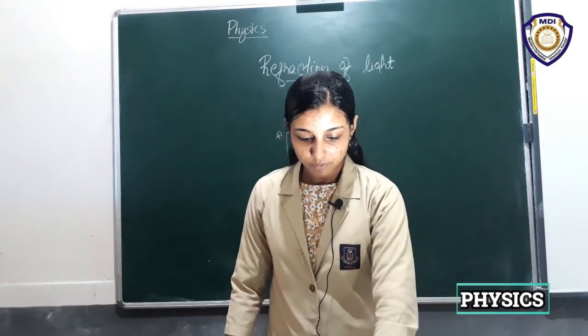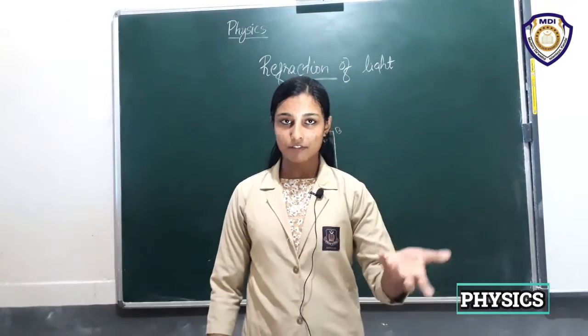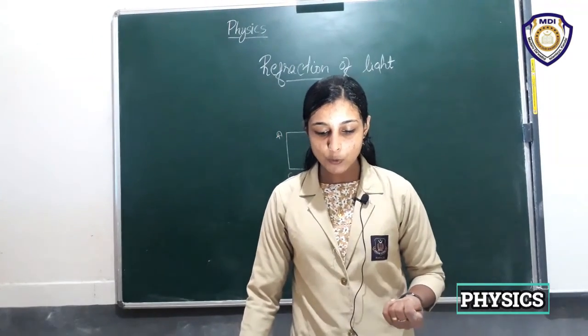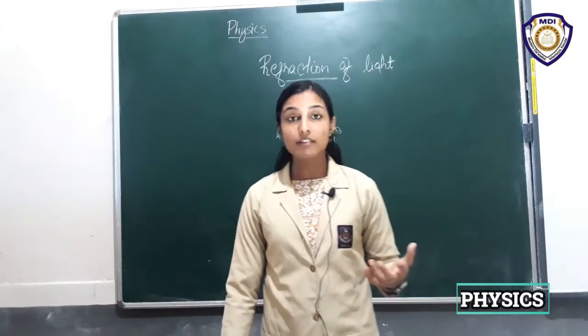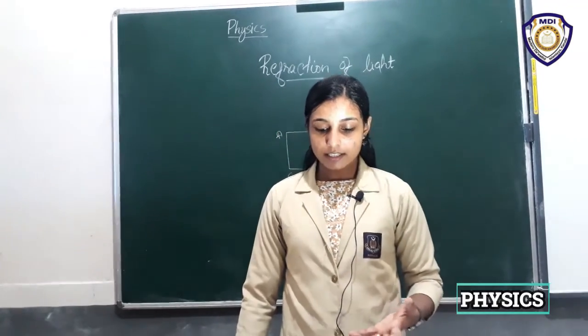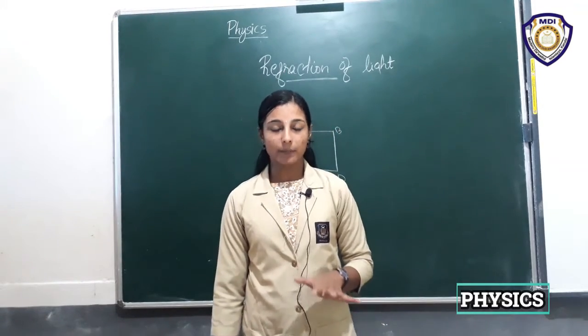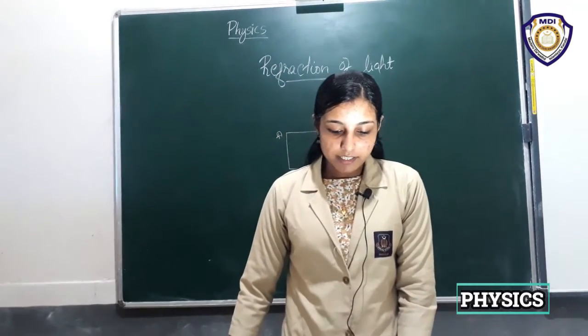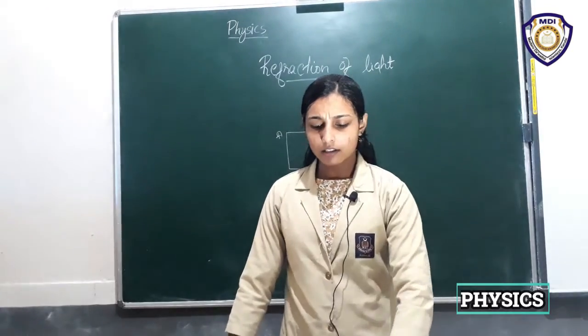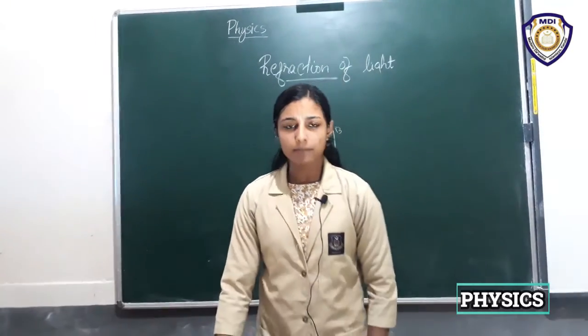And take 4 identical pins. If you have pins, you can take 4 identical pins and fix 2 pins, say E and F, vertically, such that the line joining the pins is incident on the edge AB. So you can do this activity.